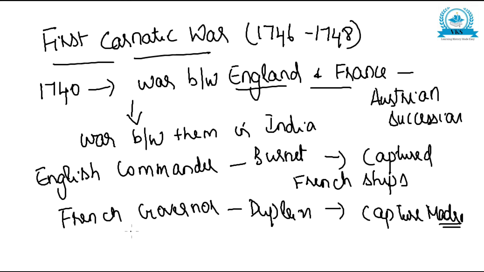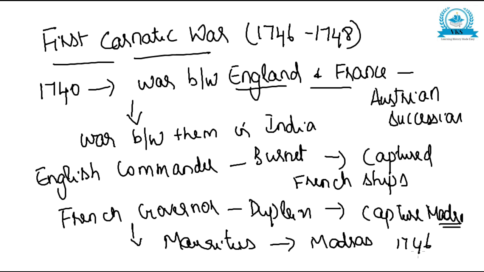For capturing Madras, Dupleix sought the help of the French governor of Mauritius, and he captured Madras. So Madras was captured by France in 1746.